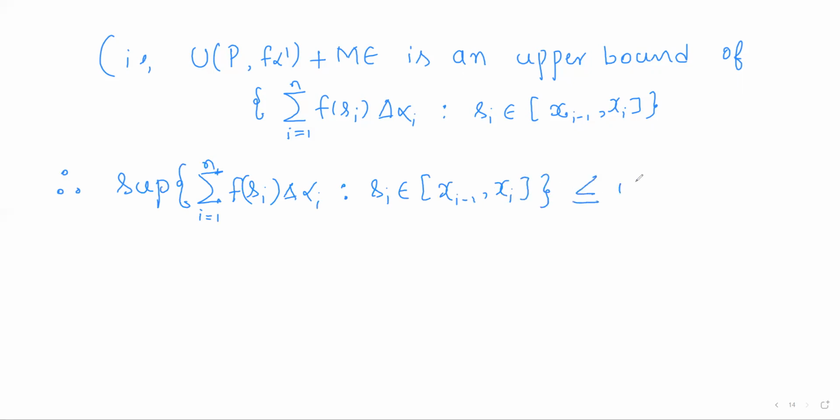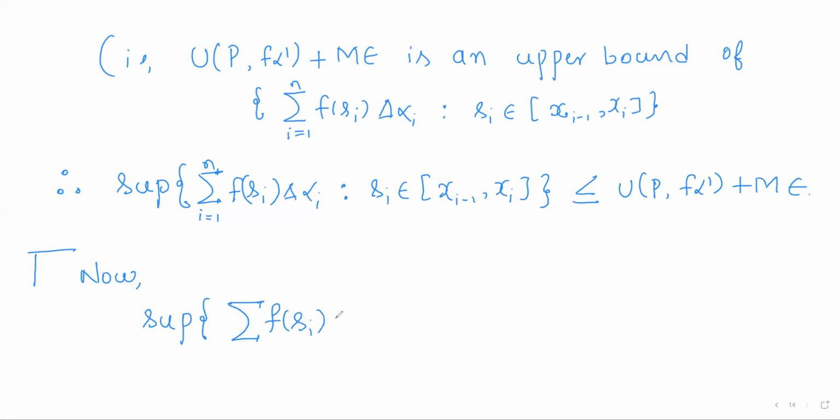So it will be less than or equal to any other upper bound. Okay, now the question is, what is the supremum of this set? What is the supremum of the set of all sums f of si into delta alpha i, i running from 1 to n, as si varies over the interval xi minus 1, xi.